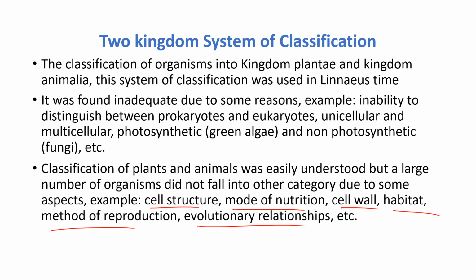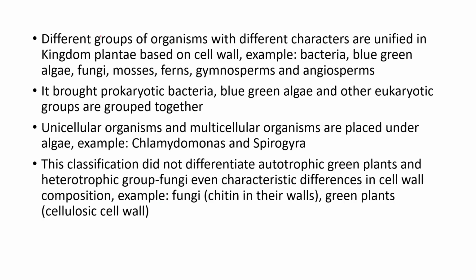Okay. Next, different groups of organisms with different characteristics are unified in the kingdom Plantae based upon the cell wall. So if we take the cell wall only in the two kingdom system of classification, what are the problems? For example, the cell wall is present in the bacteria, in the blue-green algae, in the fungi also, and in mosses, ferns, gymnosperms, angiosperms. In these organisms the cell wall is present, but they have different kinds of cell wall.